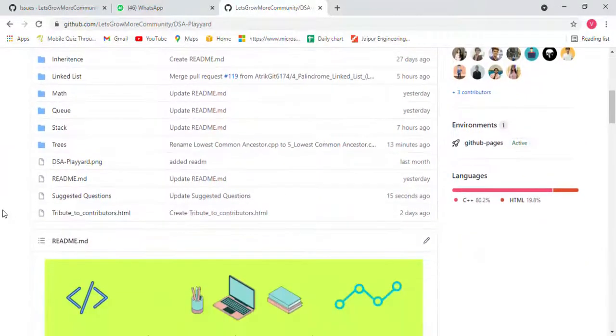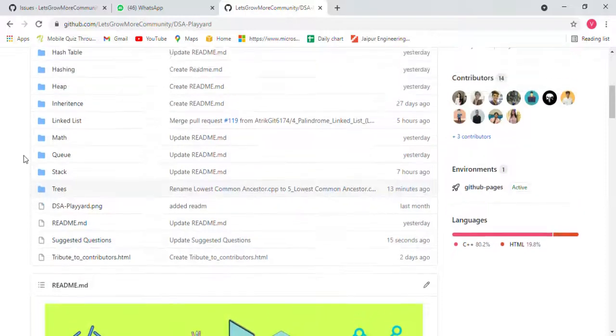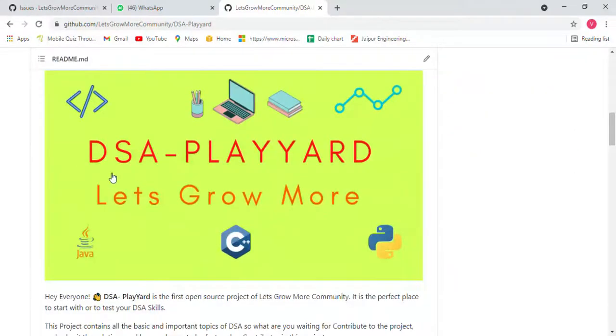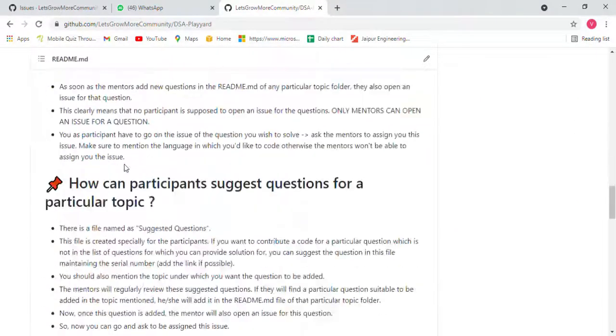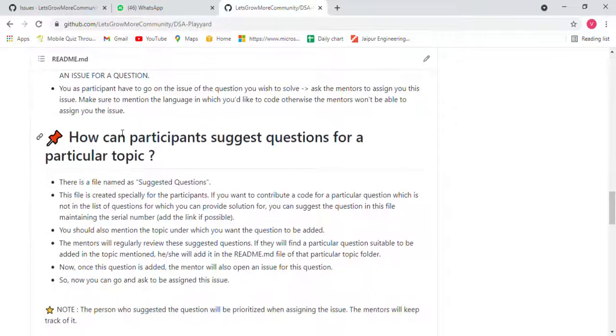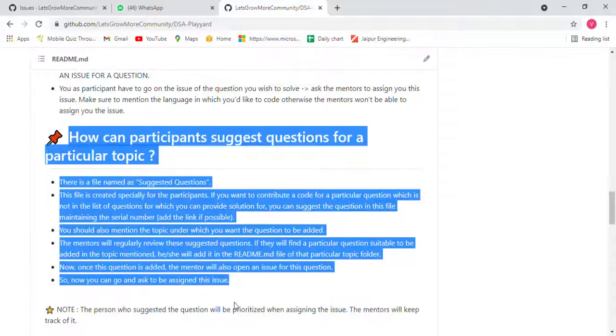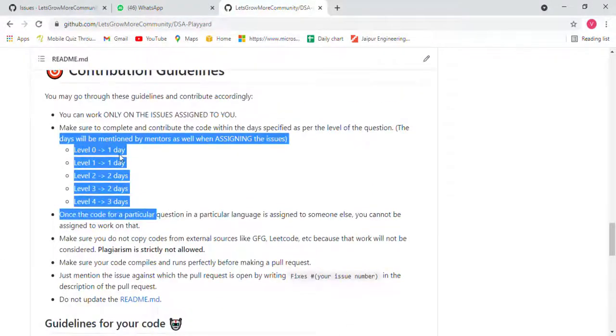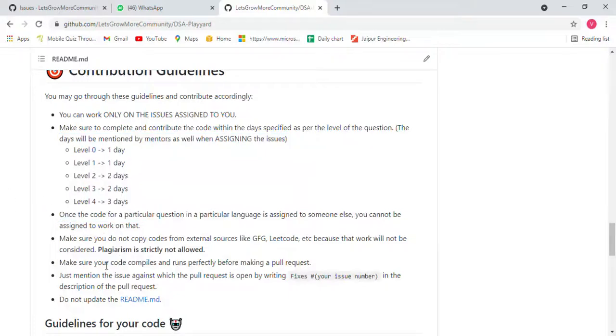Now I think I have told you everything. You can check all our topics here. If we add more topics, we will update them, but for now we have some topics. Many of the topics are good. Now, how can participants suggest a question? This topic is covered recently. Contributor guidelines, I have told you to check this and read all the topics.